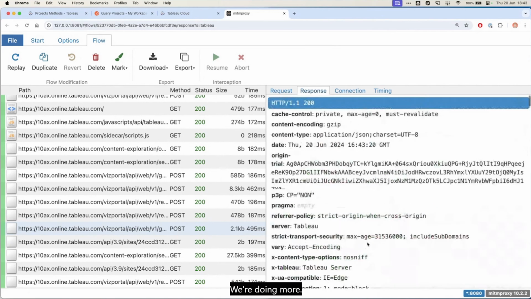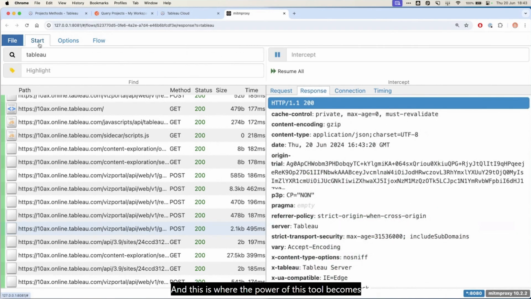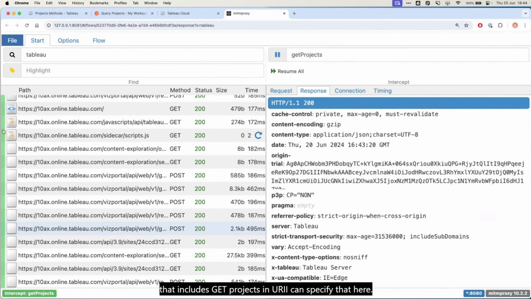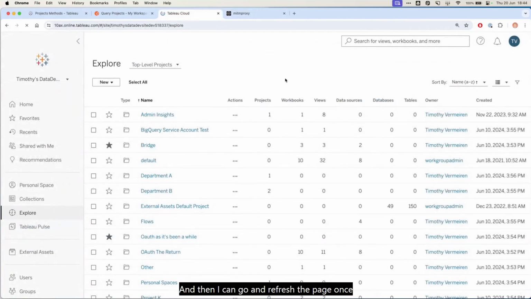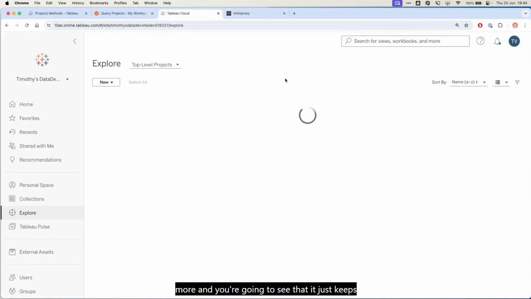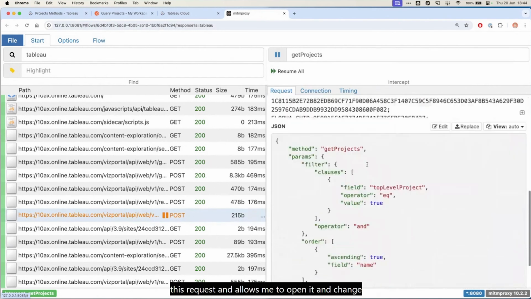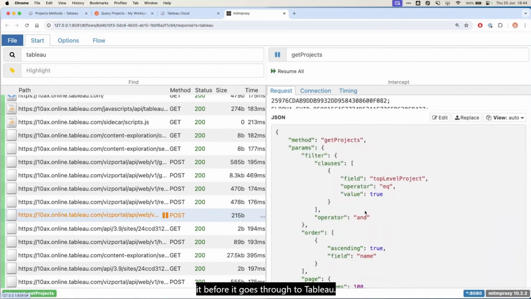Now, we're not doing the same, we're doing more. We are manipulating the conversation. And this is where the power of this tool becomes interesting. I can now tell it to actually intercept results. And if I say, I want you to pause every request and response that includes get projects in the URI, I can specify that here. And then I can go and refresh the page once more. And you're going to see that it just keeps loading for now, because the tool that we're working with, MITM proxy, could be Fiddler, could be anything, has paused this request and allows me to open it and change it before it goes through to Tableau.